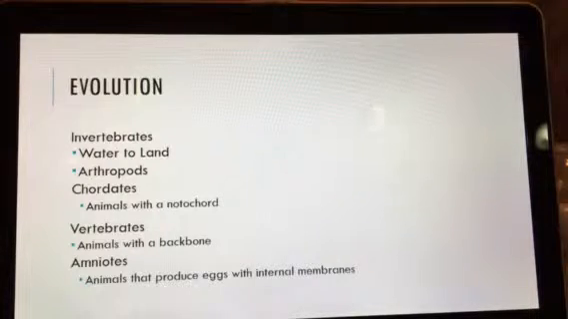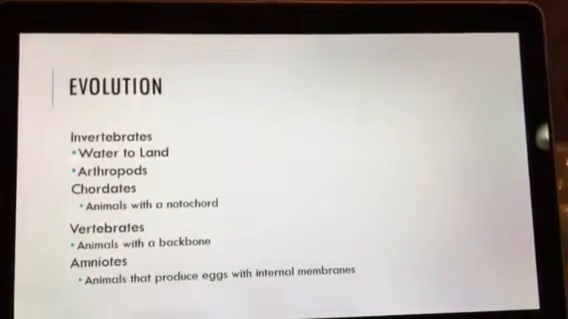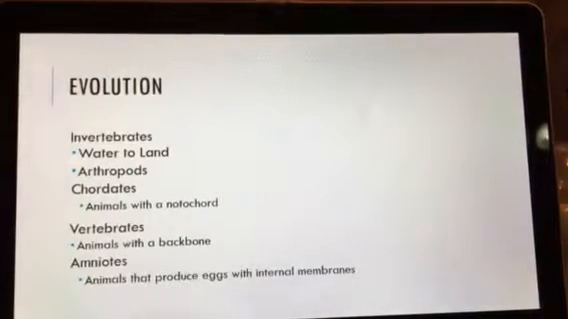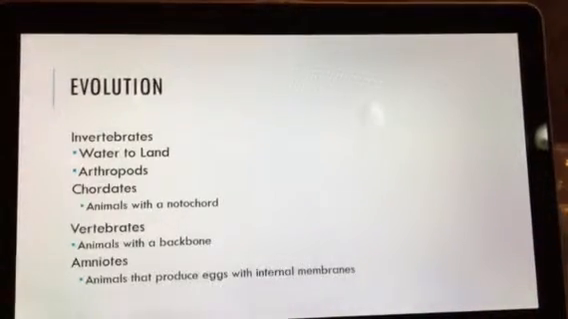Around 365 million years ago, they finally made the transition from water to land. We have our first vertebrates on land, which were the amphibians. They evolved from a lobed fin fish. And from the amphibians, we were able to go to reptiles. And then we were able to go to birds and mammals.